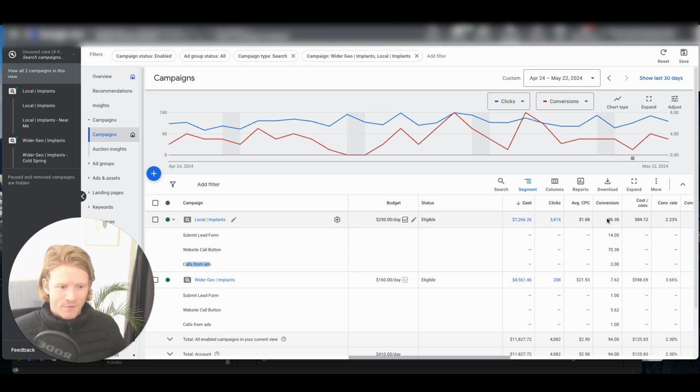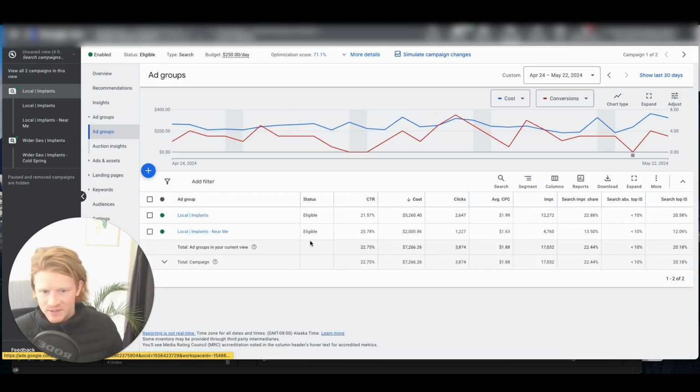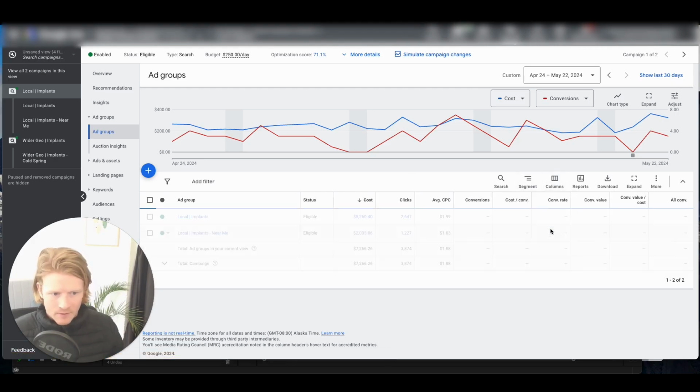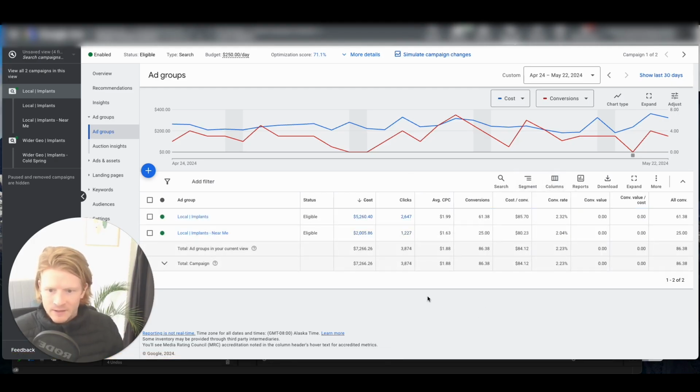And you'll notice that we're getting far more conversions for the local campaign than we are for the wide one. So even though people are looking for implants Cincinnati, it's really these hyper-local people that are typing in implants near me or just implants. And we can actually see that it's in fact more so implants than implants near me that are leading to most of the conversions, but with pretty similar conversion rates. So the fact that this has 3 times more conversions, or 2.5 times more, is more a function of the fact that it's actually spent that much more money. But that's how it looks in practice.